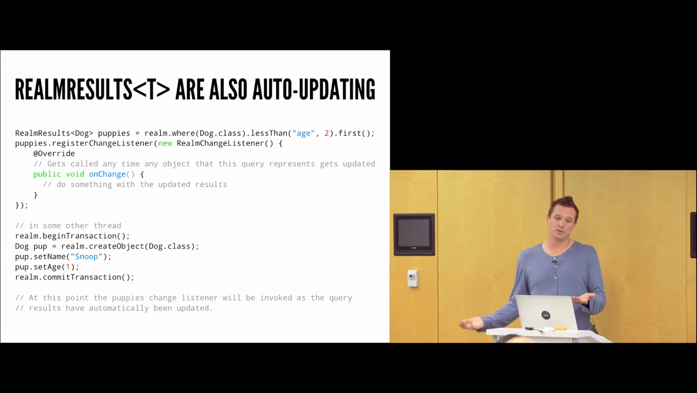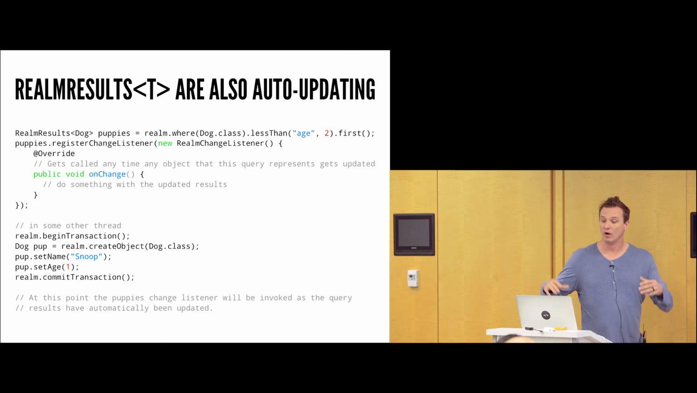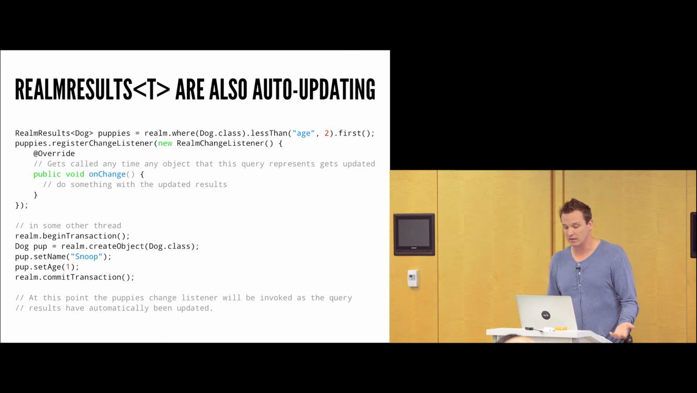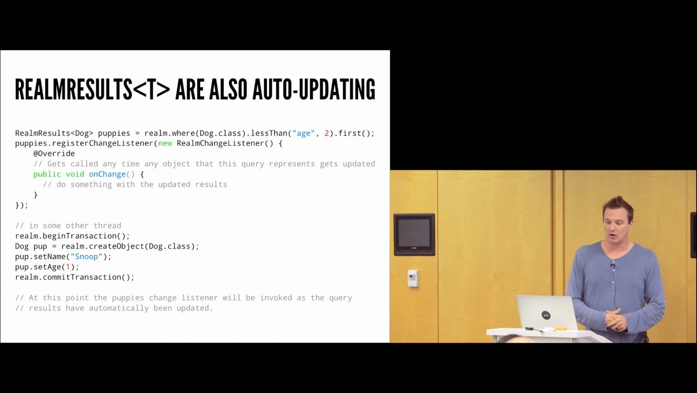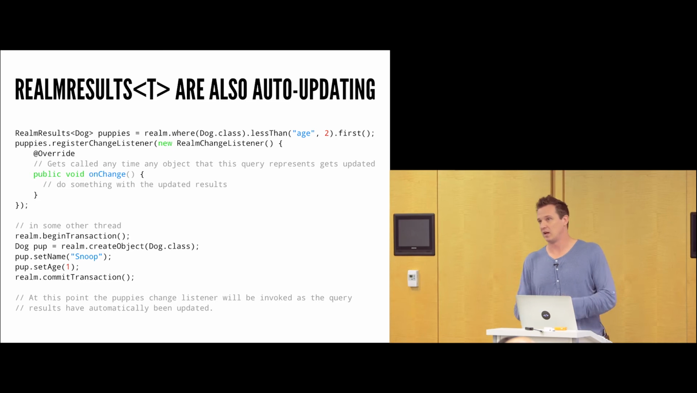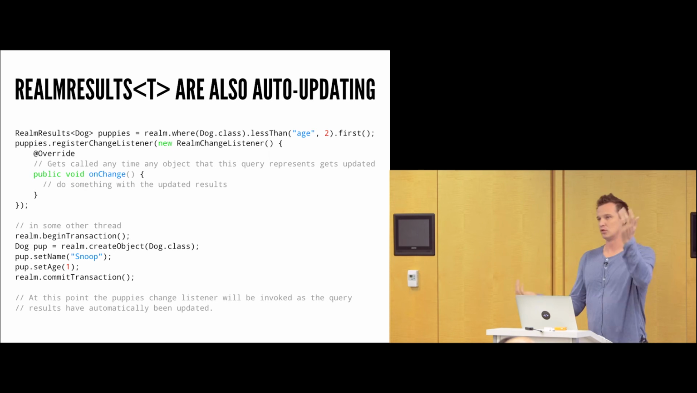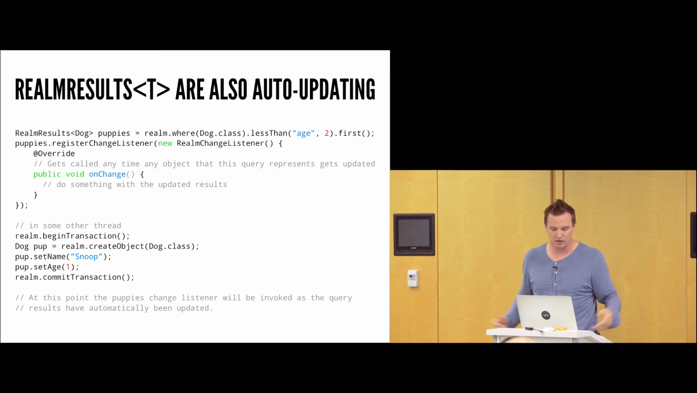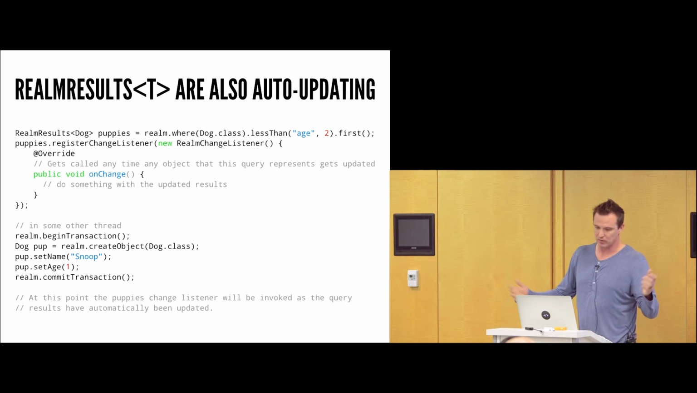That's cool for single objects, but you can also do this for a list as well. So in this case, I'm just saying, hey, I want to watch all the puppies. So any dogs that are less than the age of 2. And so I want to know when maybe that puppies list gets updated because I have a puppy app where I'm showing all the latest puppies that are within 10 miles for whatever reason. If you're building the new puppy social network, let me know.